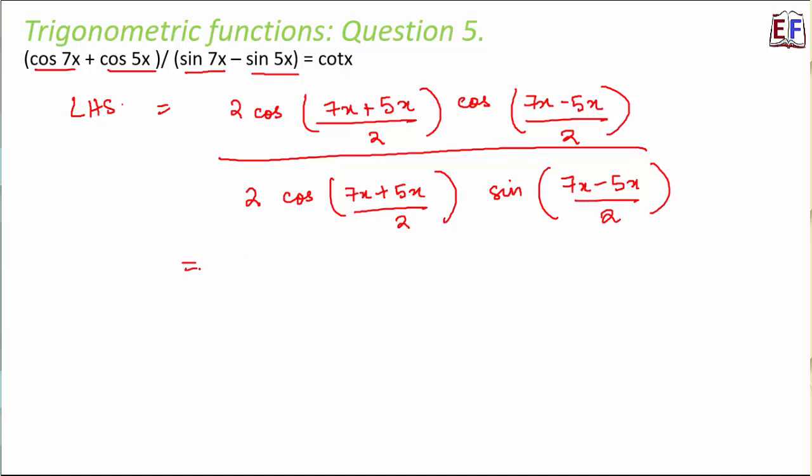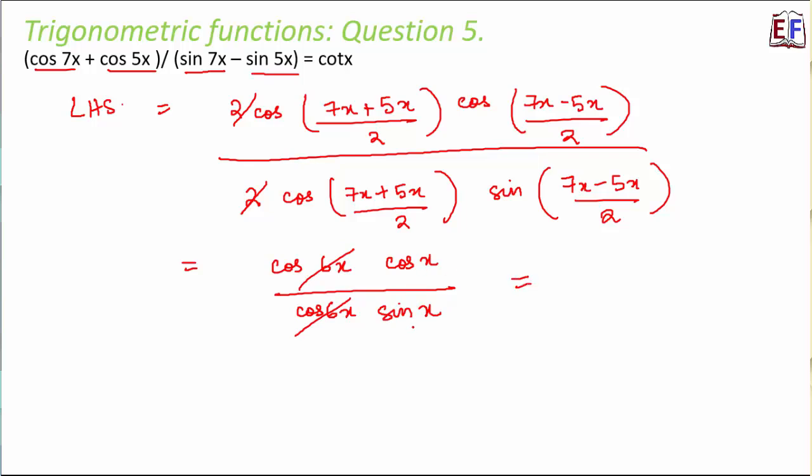So this becomes equal to, here 2 and 2 will get cancelled. So this becomes cos 12x by 2, that is cos 6x, into cos x, divided by cos 6x again and sin x. So cos 6x will get cancelled. Cos theta by sin theta is cot theta, that is cot x, which is what we have on the right hand side, and that's how we have proved it. Great. So we kind of understood the different forms of trigonometric functions.